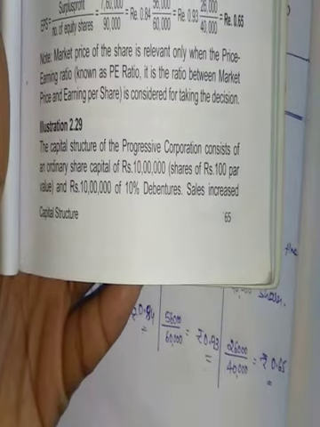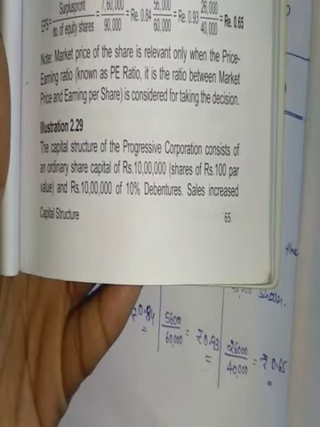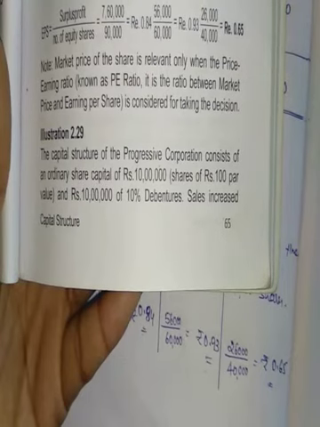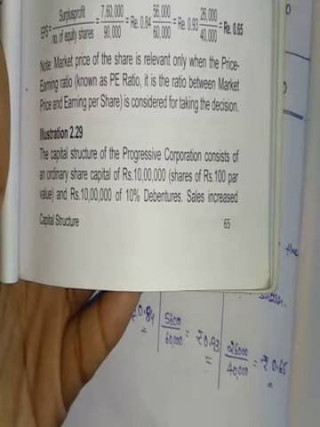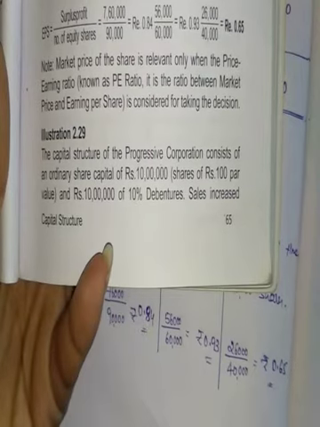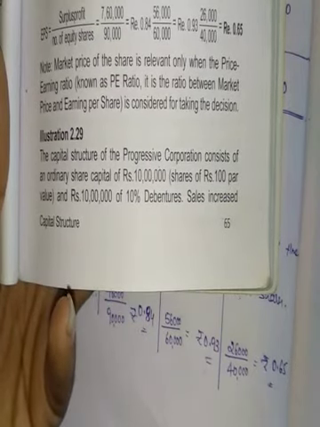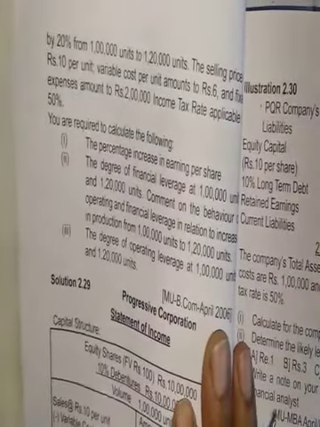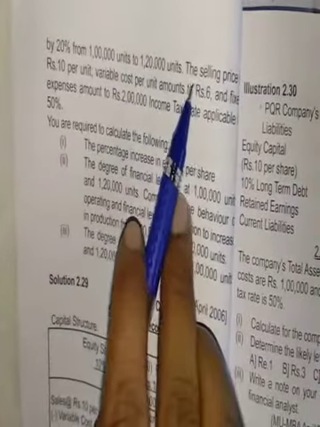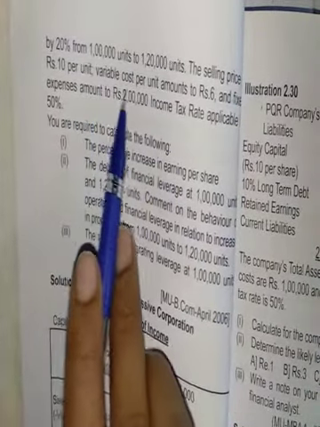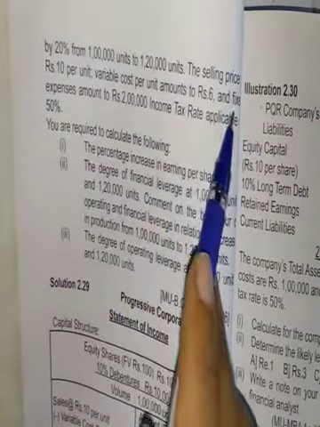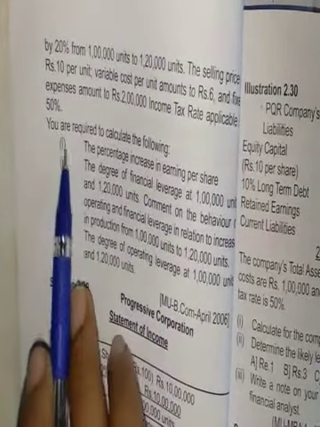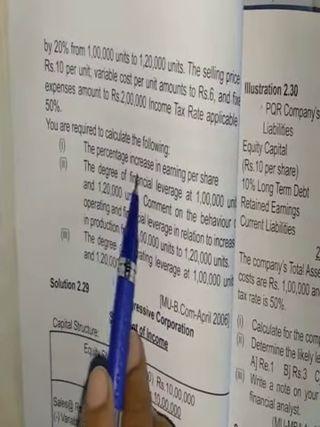The next problem. The capital structure of Progressive Corporation consists of an ordinary capital of 10 lakh, shares at 100 rupees par value, so face value is 100. Rupees 10 lakh of 10% debentures. Sales increase by 20% from 1 lakh units to 1,20,000 units, and the selling price is rupees 10 per unit. Variable cost per unit amounts to 6, and fixed expenses amounted to rupees 2 lakh. Income tax rate applicable is 50%. You are required to calculate the percentage increase in EPS.